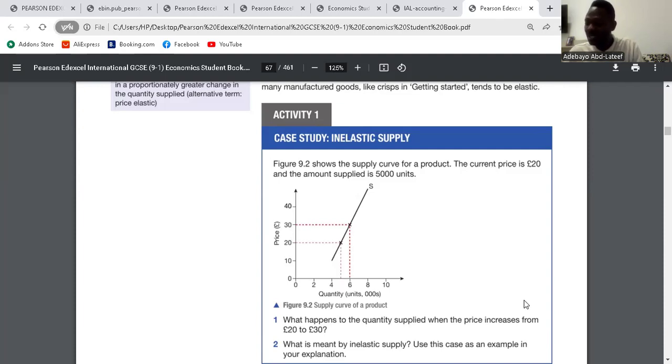Do you understand? So that means there's no significant change in the quantity supplied as a result of a change in price. That is inelastic supply. Do you get it? Yes.